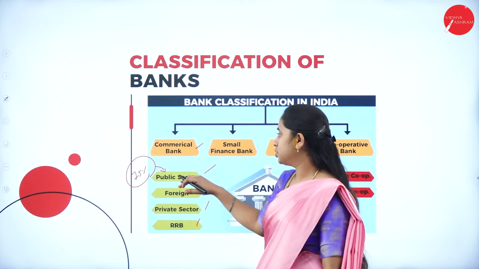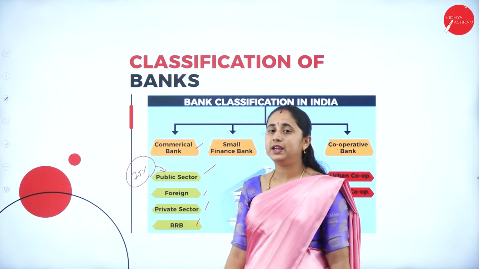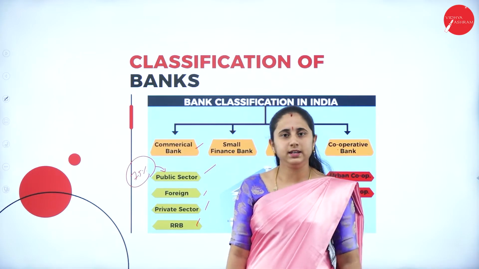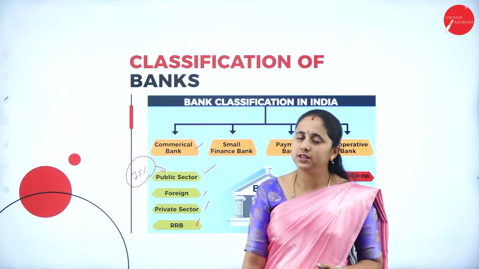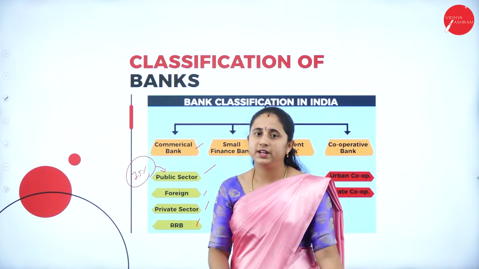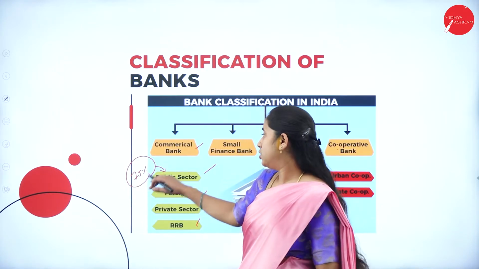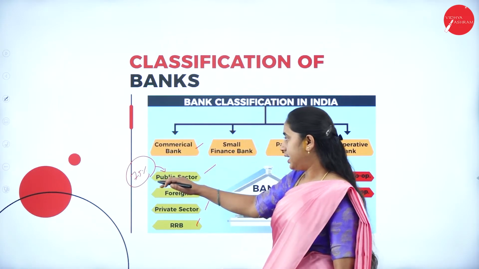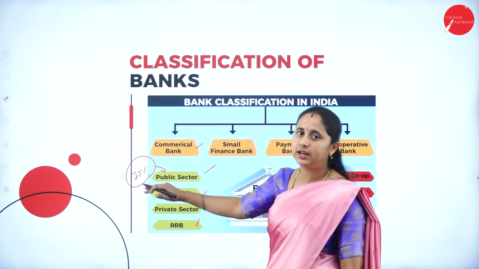So the government is going to handle them, and all the shares are held by government. SBI is the largest public sector bank in India. After its merger with subsidiary banks, SBI got a position in the top 50 banks of the world.